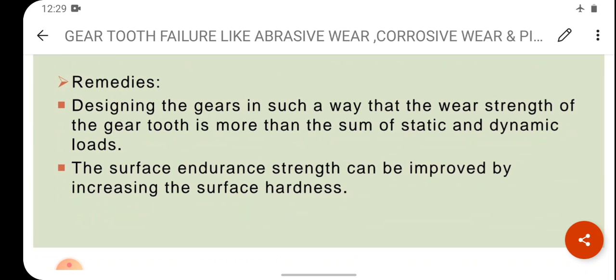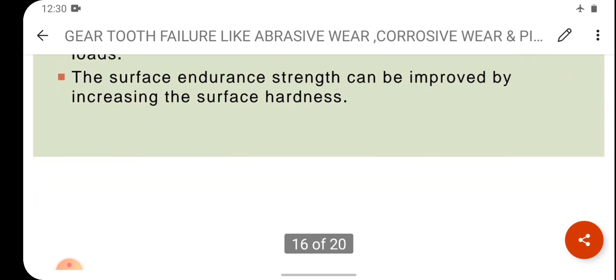इस तरह डिज़ाइन करना है हमको कि wear strength of the gear tooth is more than the sum of static and dynamic loads. And the second remedy or second process is that the surface endurance strength can be improved by increasing the surface hardness. Surface hardness increase करके we can endurance strength can be improved.